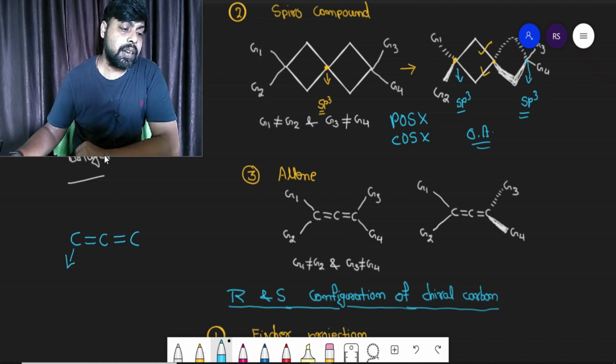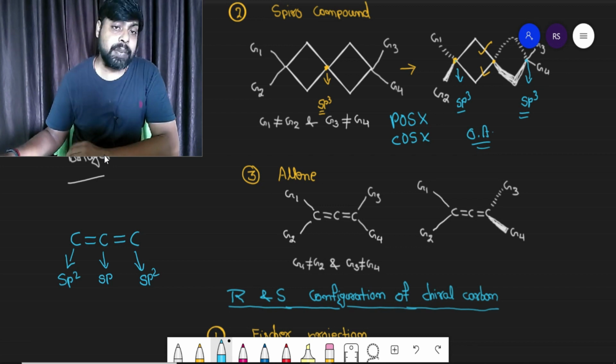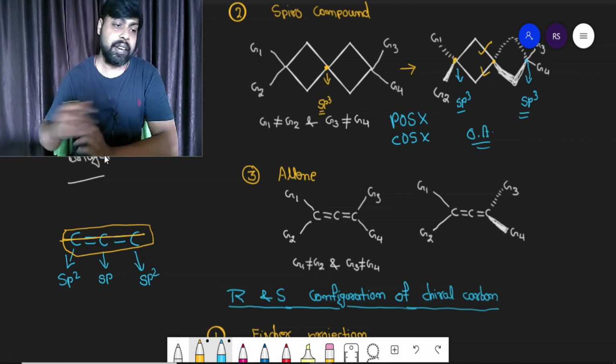The first carbon atom is sp2 hybridized, the second carbon atom is sp hybridized, and the third carbon atom is again sp2 hybridized. Since the second carbon atom is sp hybridized, the shape around it should be linear. So these three carbon atoms are in a single line.